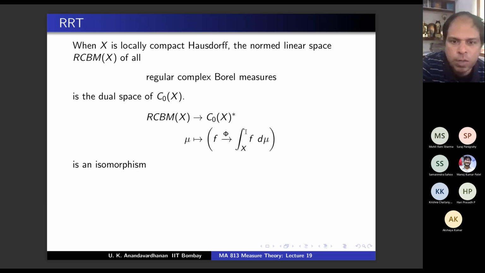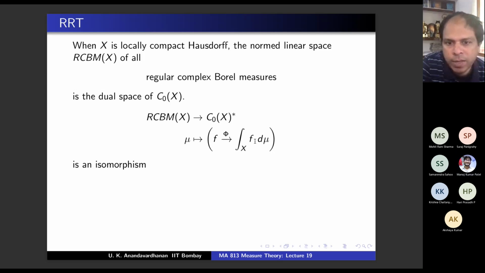Now when you put modulus of the integral less than or equal to integral of modulus, see that we have always done that for positive measures, not for complex measures. Modulus of integral is less than or equal to integral of modulus is for positive measures. So write this as integral of h d mod mu, and then when you put the modulus, you will get integral of mod f h d mod mu, but mod h is 1. So you will get integral of mod f d mod mu.